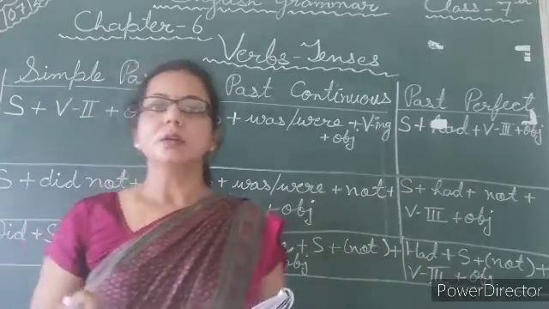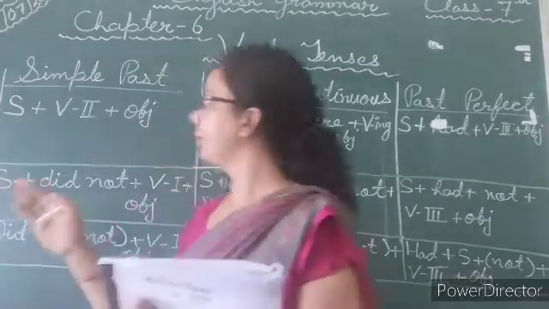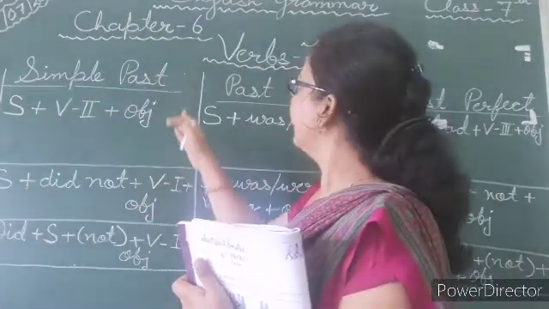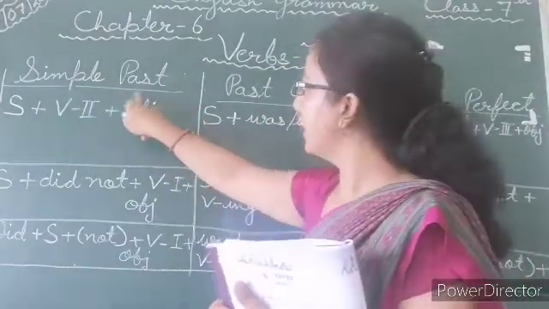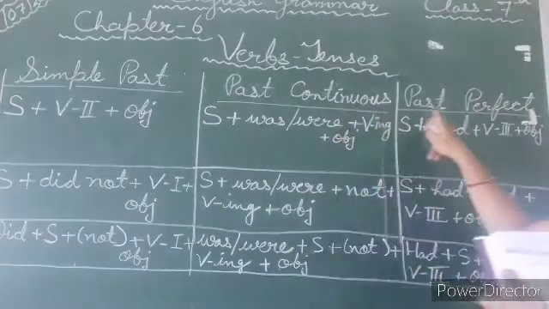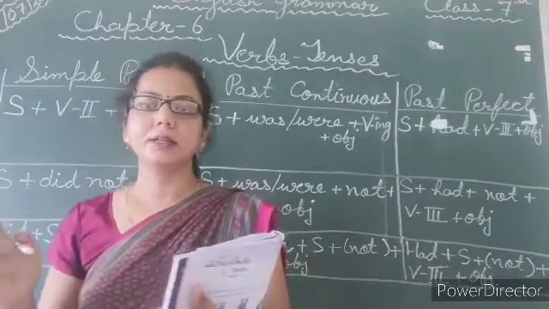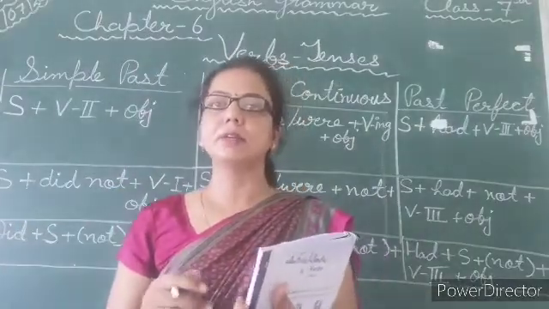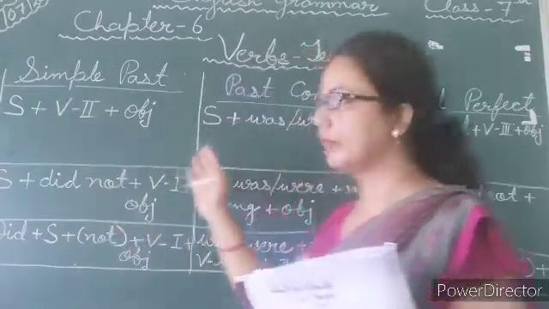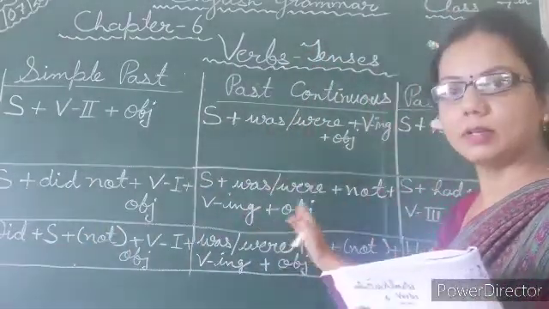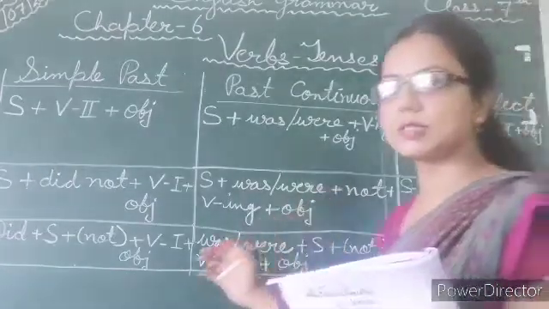If we divide past tense, then we get simple past, past continuous and past perfect. And each and every form of tenses has its own structure. So the structures of all forms are given here, and we will just go through them.